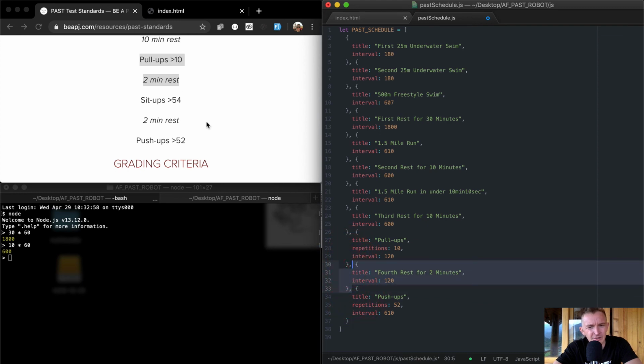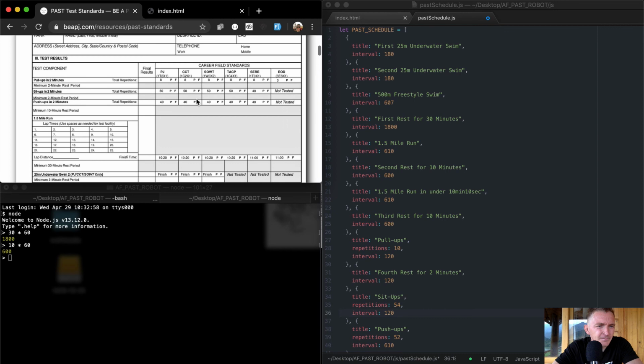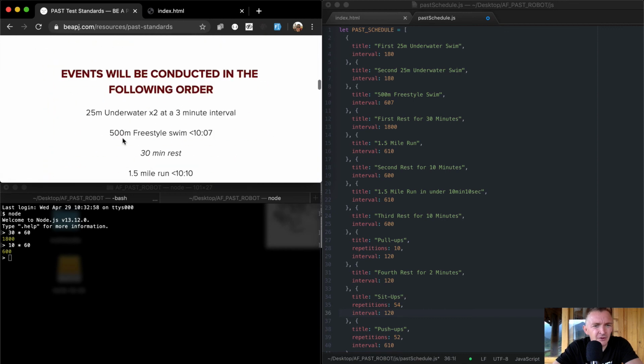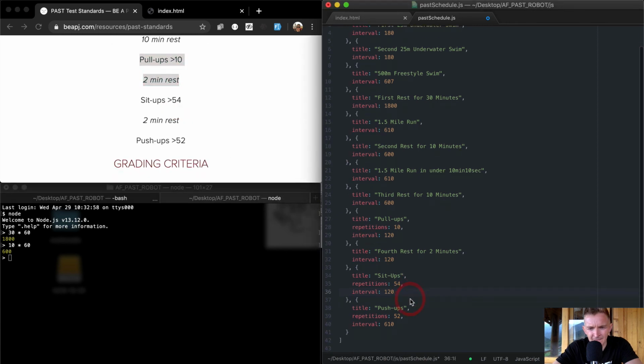So after our pull-ups, we need to do sit-ups. And so I can just add that in here like that, sit-ups. And we need to do repetitions. For the sit-ups it is 54. Push-ups and sit-ups are the same? That seems crazy. And what's the sit-ups interval? Sit-ups interval in 2 minutes, so 160 seconds. Or 120 seconds. And then we need to add another rest in here.